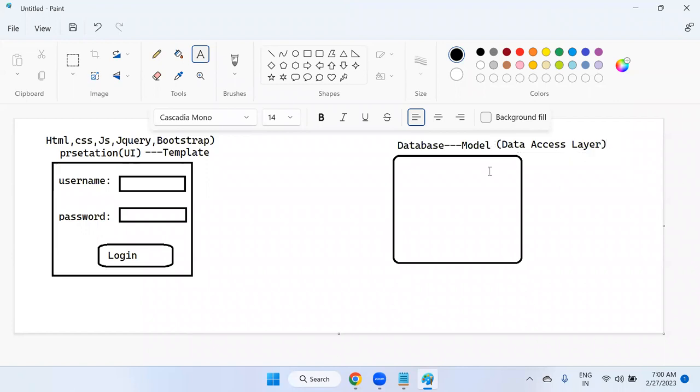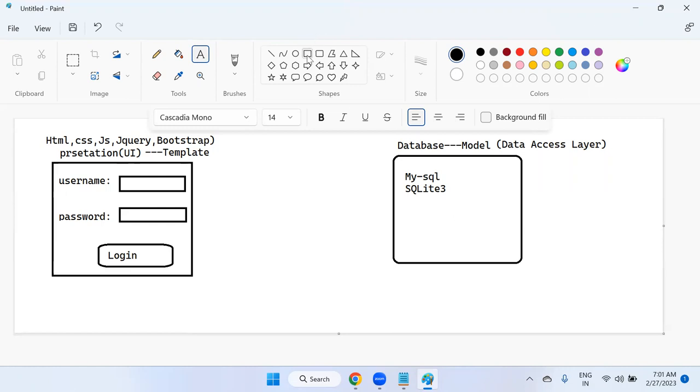So what database are we going to use, sir? According to template, we use HTML, CSS, JavaScript, jQuery, Bootstrap. But for database, we can use MySQL or SQLite 3. Yes, SQLite 3 is integrated with Django. The moment we create a Django application, the SQLite 3 database is automatically integrated. These are our databases. But sir, can we go directly, the moment I hit this login button, directly to the database?